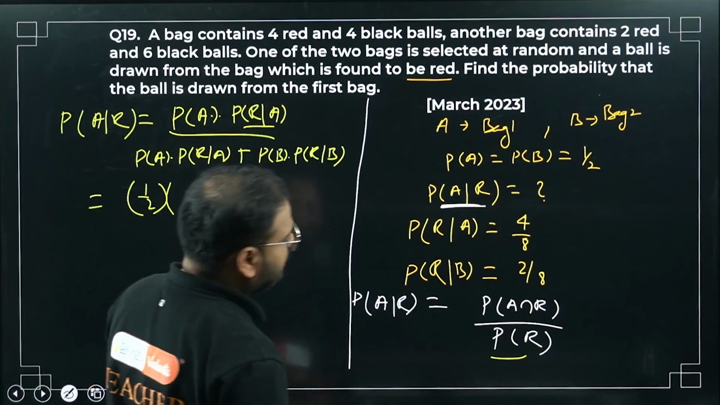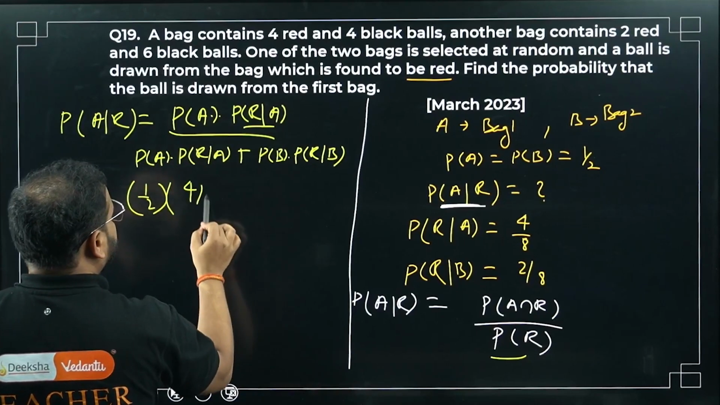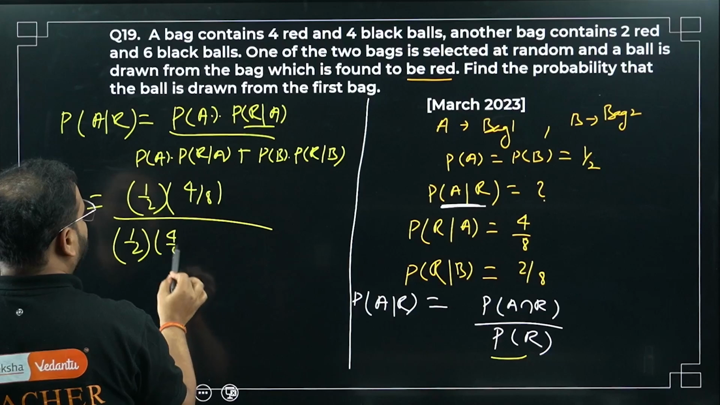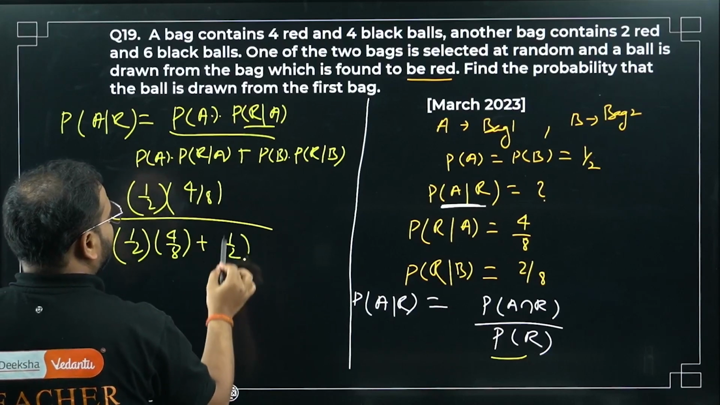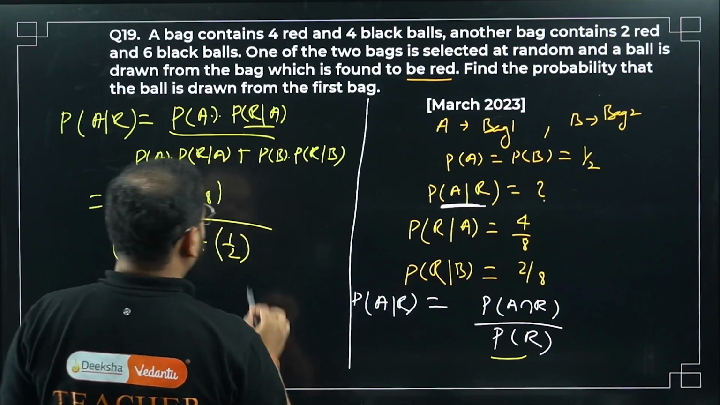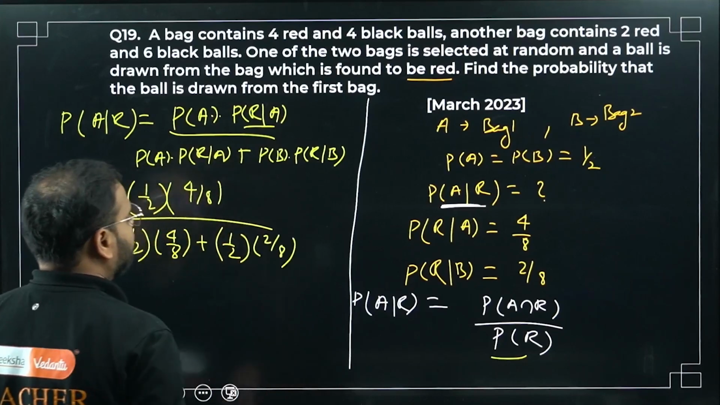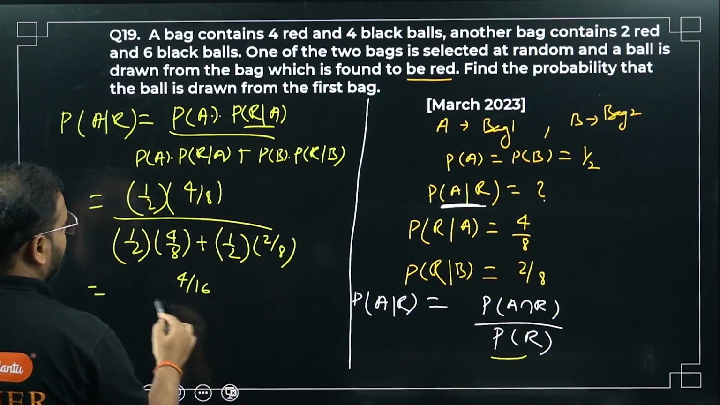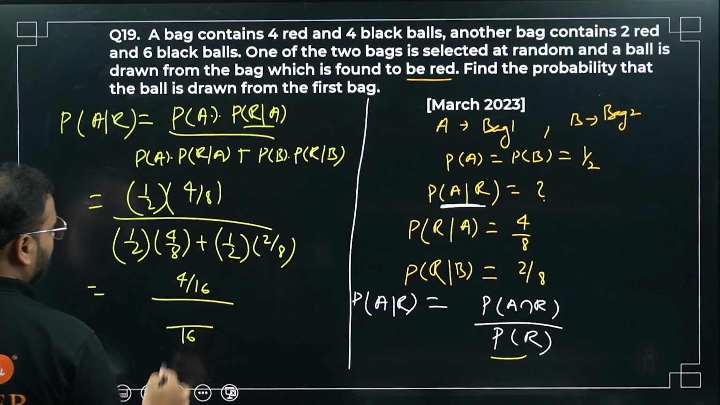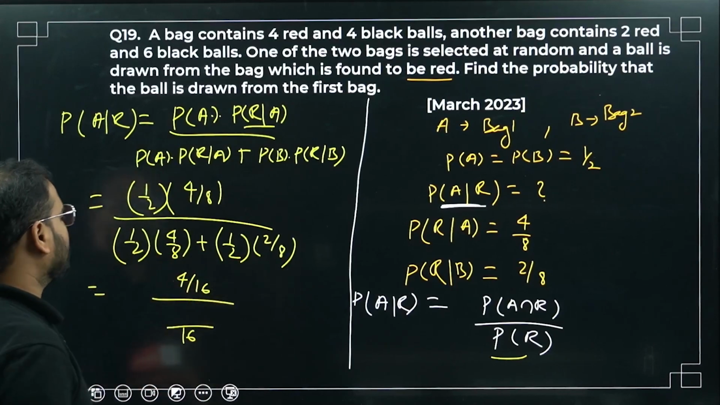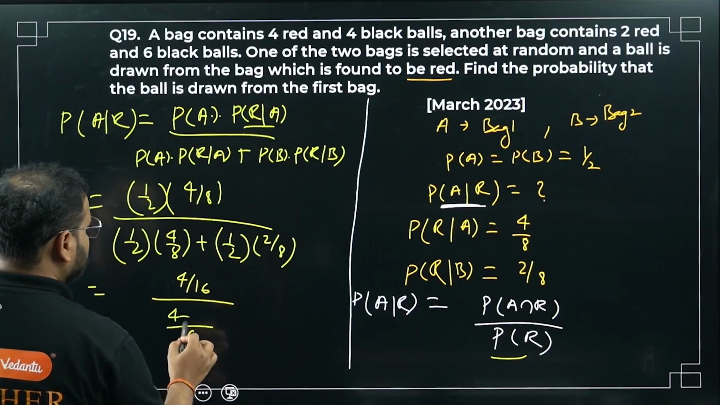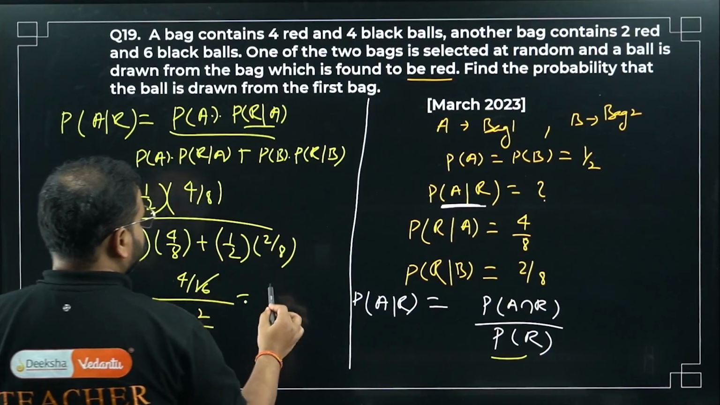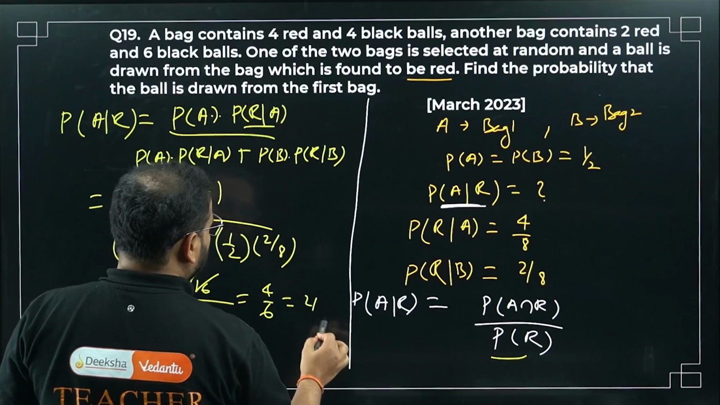And P(R|A) is how much? 4/8, divided by, please check, same thing over here, 1/2 times 4/8 plus 1/2 for P(B) times 2/8. What's the answer? Please check. I'm getting this as 4/16 divided by, I have 16 again, whole thing, 2 into 8 is 16, 4 plus 2, how much is that? Simply 6. 16 goes out. I'm getting this as 4/6, so 2/3 is the right answer, I think.